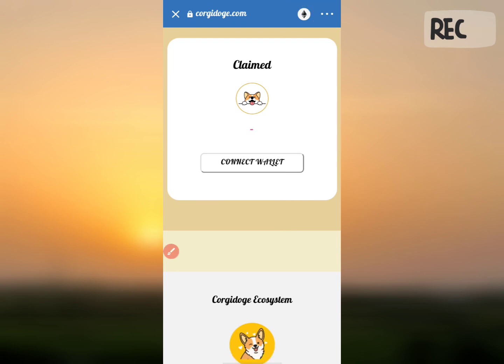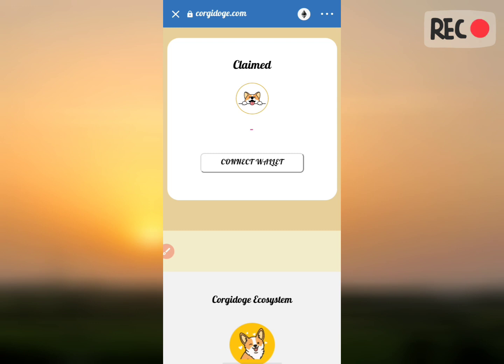Before going into this process, you have to have at least 100 rupees of BNB coin in your Trust wallet. What I suggest is that you keep at least 1000 rupees of BNB coin in your wallet. Then you can claim every free airdrop.